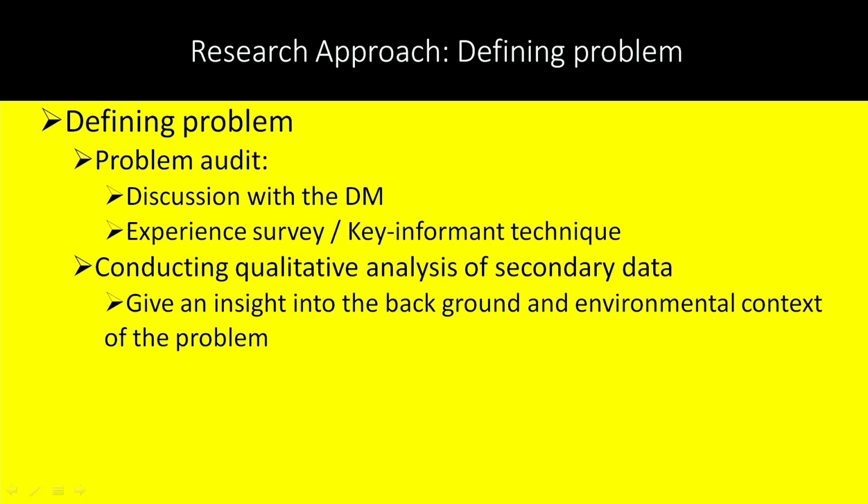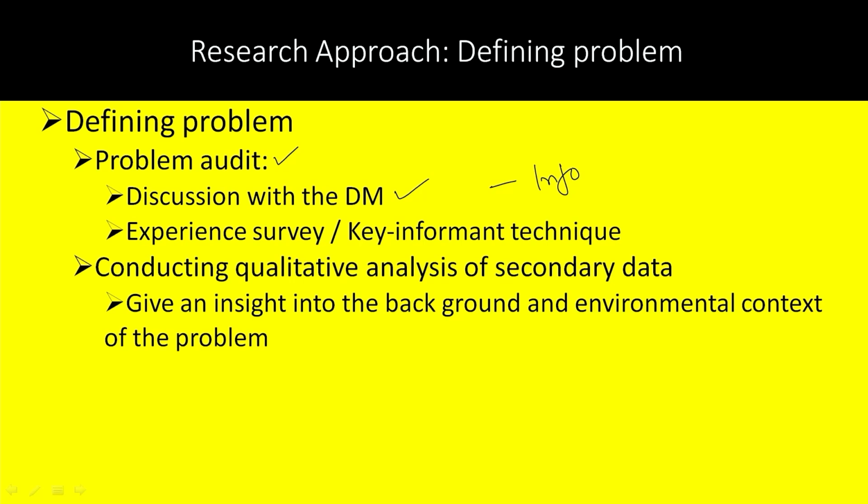For defining the problem, the researcher needs to do, first of all, a problem audit. In this problem audit, the researcher will have a discussion with the decision makers, DM being decision maker, and then do a survey of the key informants available to him. In problem audit, the researcher must have access to all the required information available with the company.